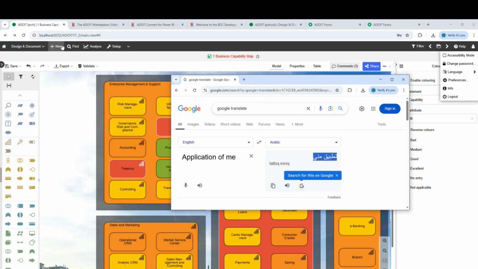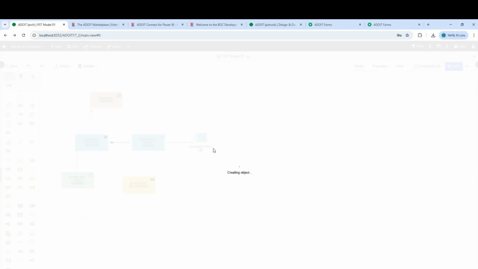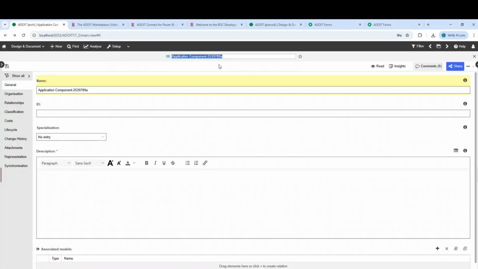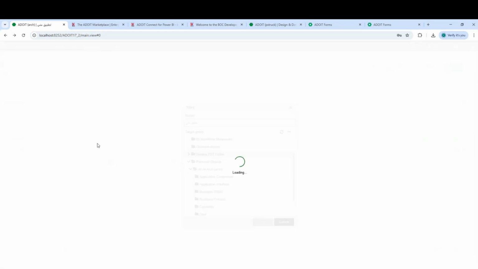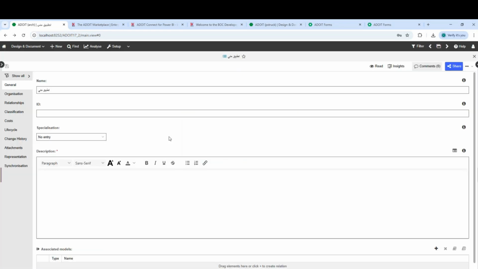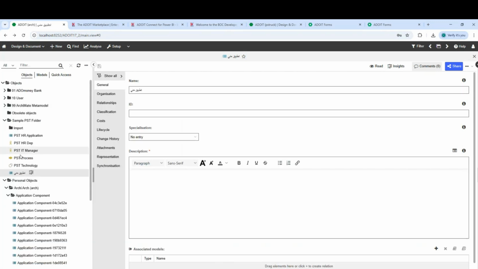So if I'm here and I create, for instance, a new application, I'm then able to set the content language, meaning the description fields and any other type of content language. And you notice, it also saves it there. So if I go like this, it's going to be in Arabic. There's no user interface in Arabic though, right? So for the important data like description and the names of these objects, we can use Arabic or any other language in that sense, right? That's clear. Thank you.